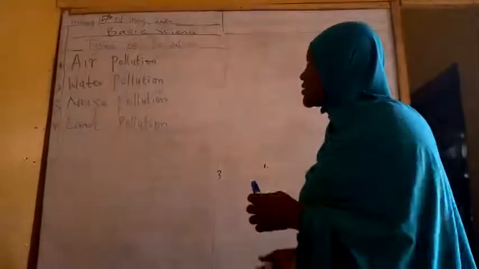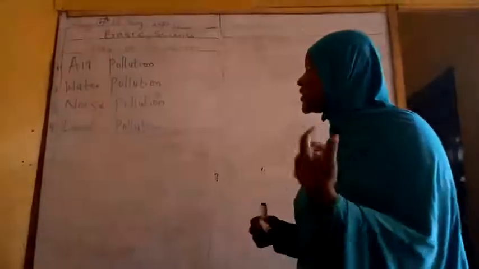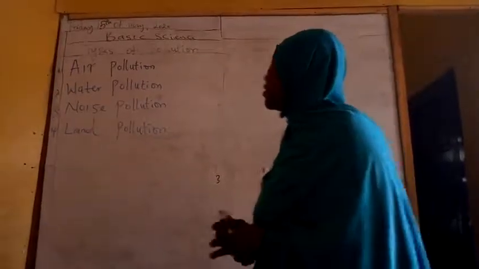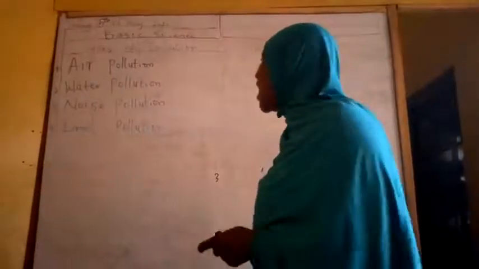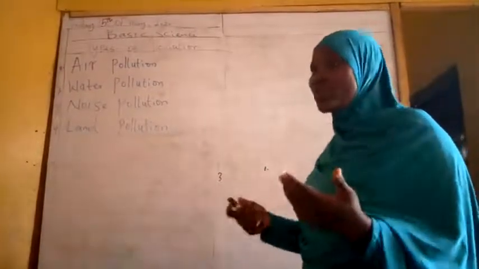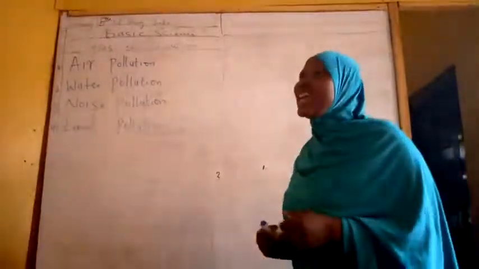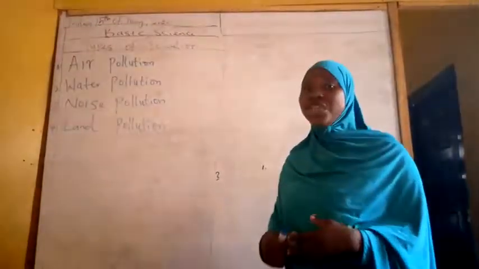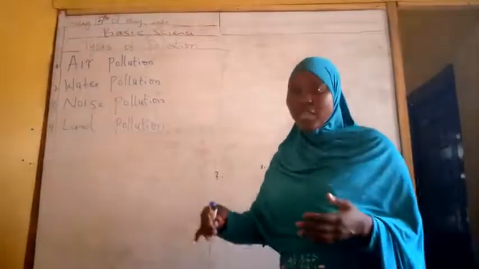This is basic science. Today we are moving to types of pollution. Don't forget that we have treated the definition and the causes of pollution. Types of pollution. Last time, let me quickly revise: pollution can be defined as the release of harmful substances into the environment. Is that not? After that, we moved to the causes.